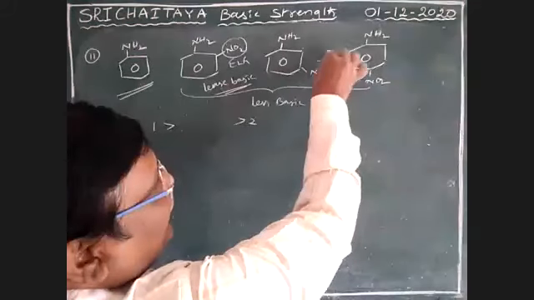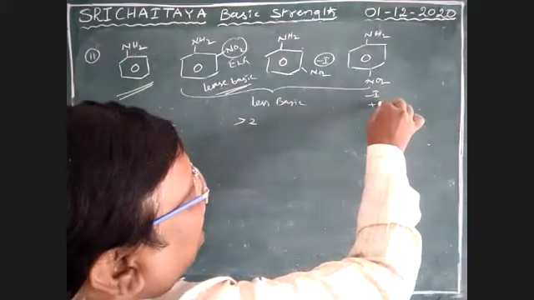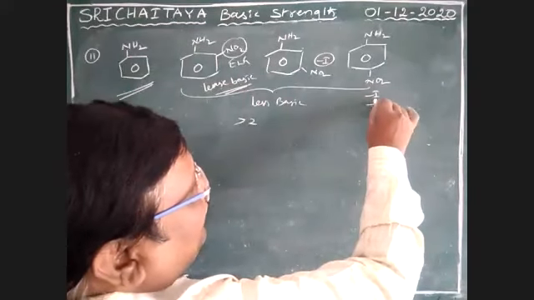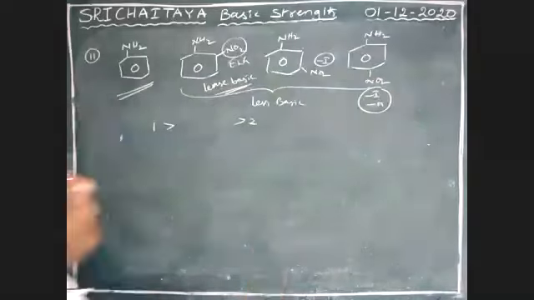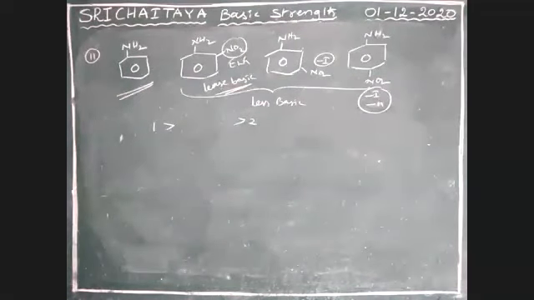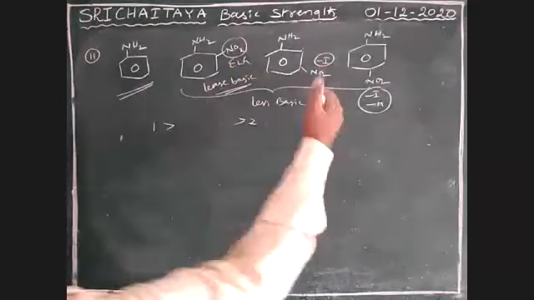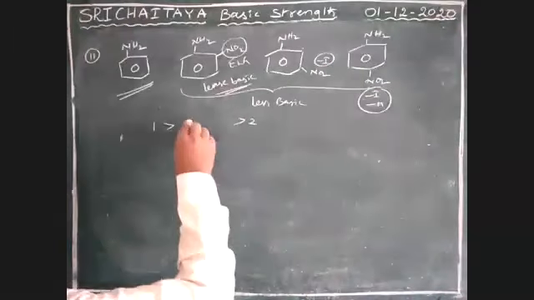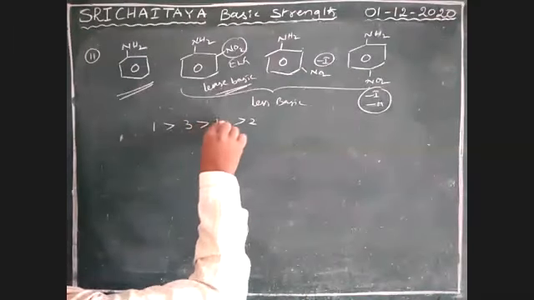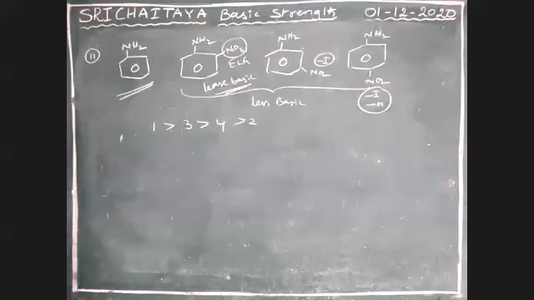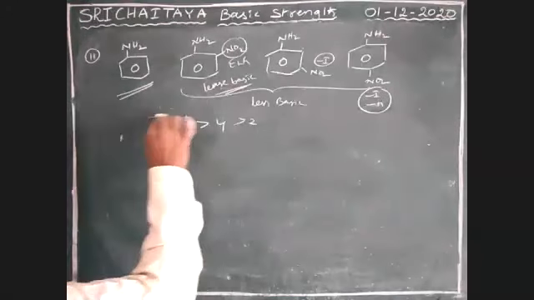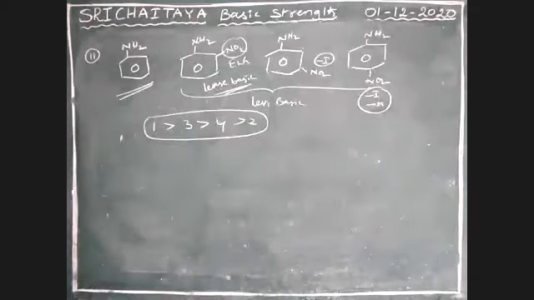Here, only minus I is applicable. Here, minus I and minus M both are applicable. Therefore, the withdrawing tendency here is less and here is more. Therefore, 3 greater than 4 greater than 2. So 1 greater than 3 greater than 4 greater than 2. That is very, very important. Okay. 1, 3, 4, 2.